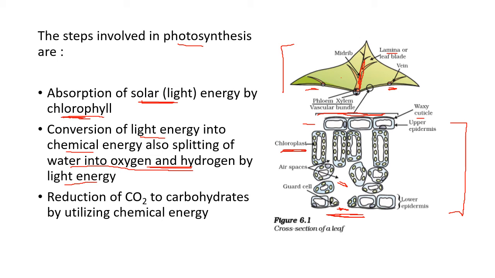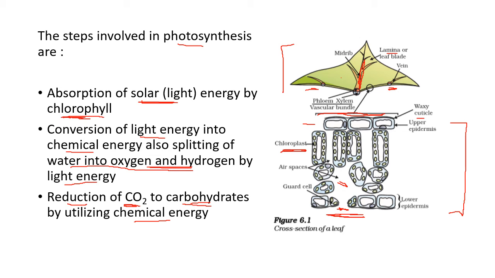After the energy is trapped, then with the help of that energy, when the plant has enough CO2, the CO2 is reduced, meaning hydrogen is added and it turns into carbohydrates. So the sun's energy is trapped by chlorophyll, and when the plant has enough CO2 and enough water, that energy makes them react to give out carbohydrates, which is a form of chemical energy. So this is photosynthesis. Again, where does it take place?